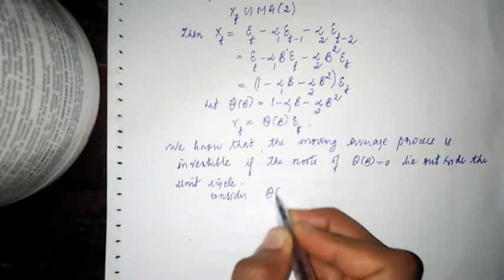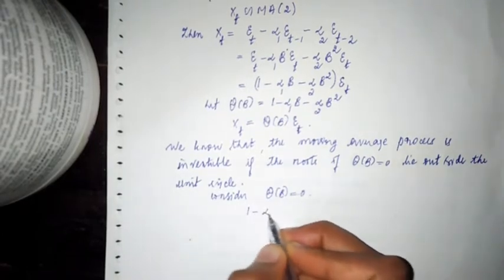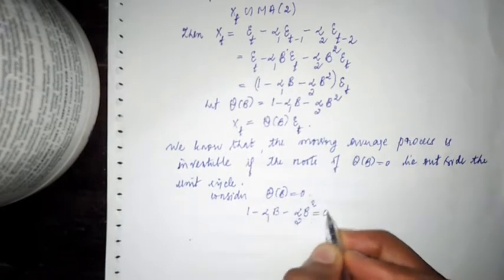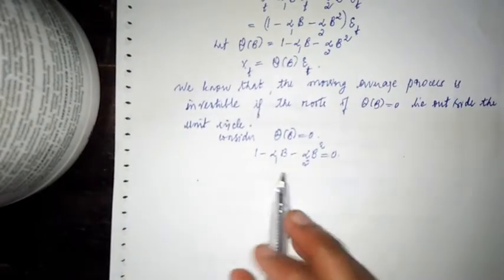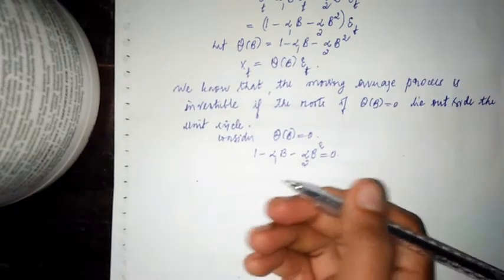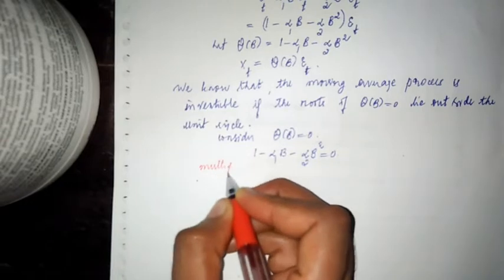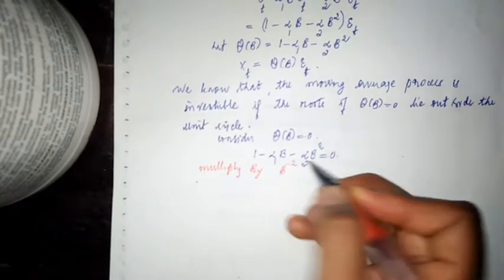Consider theta of B equal to 0. What is theta of B? 1 minus alpha 1 B minus alpha 2 B square is equal to 0. Next I will simplify this expression by multiplying by B power minus 2.